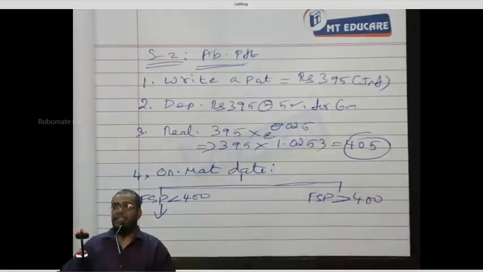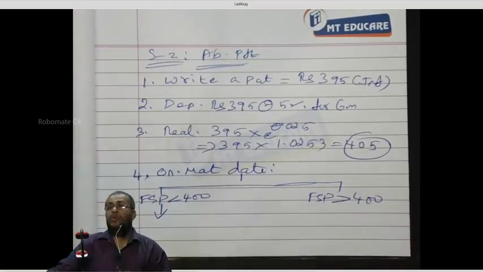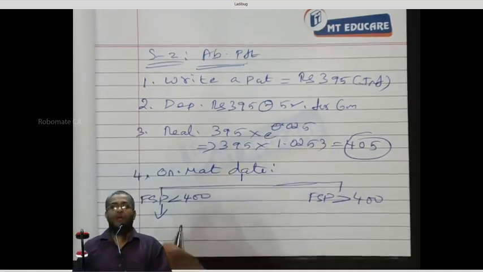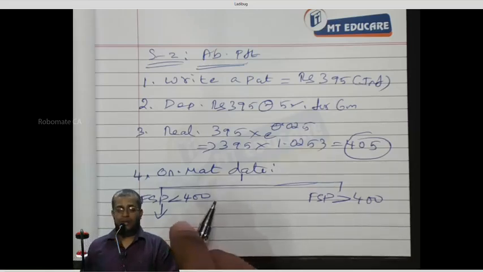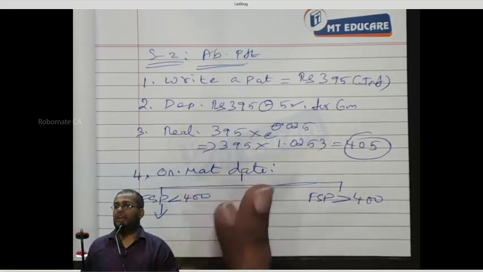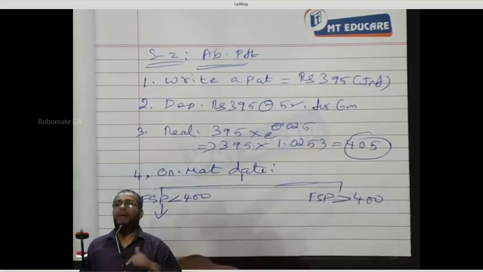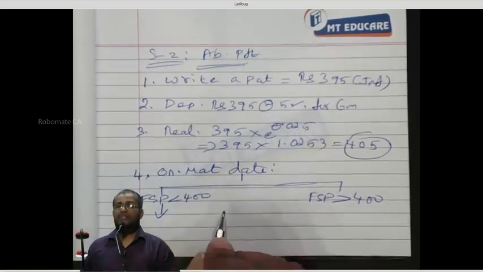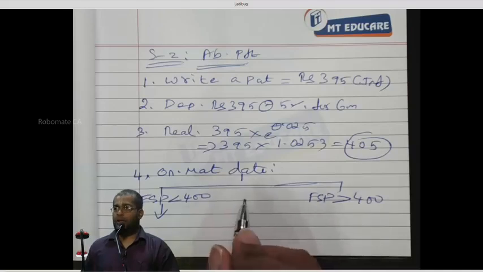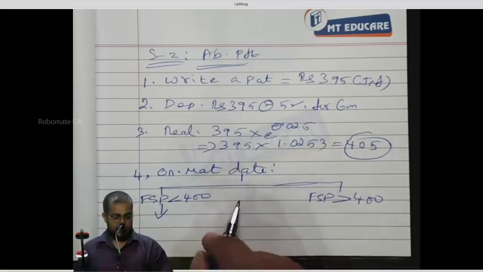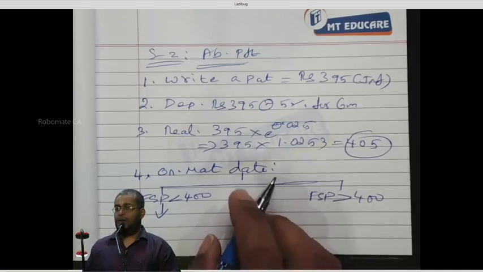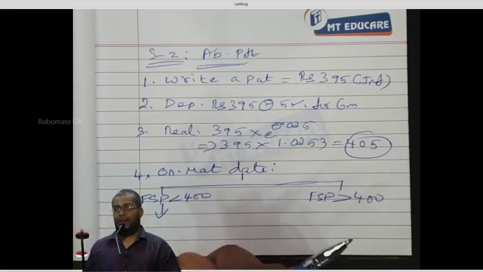Hence, we have to pay 400 to the holder and buy the share.